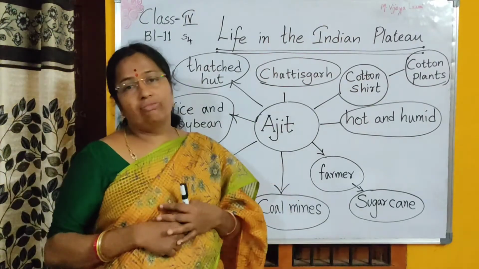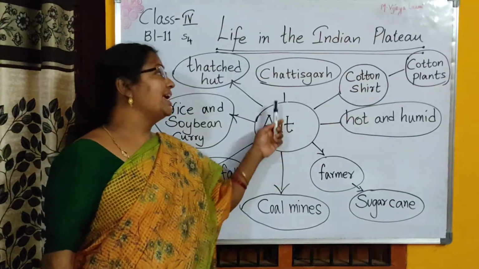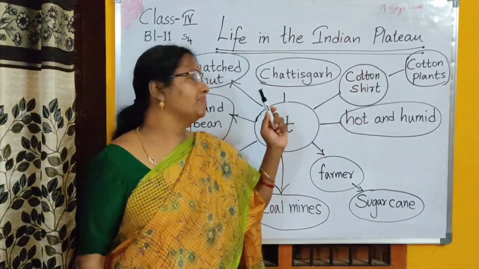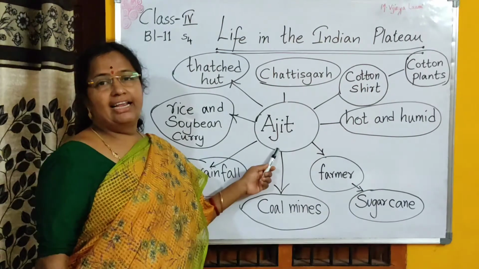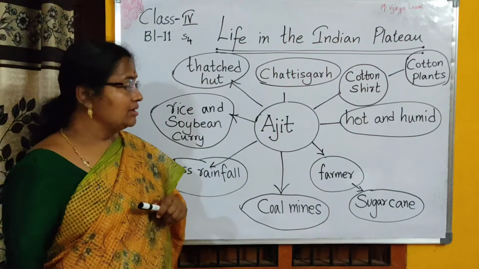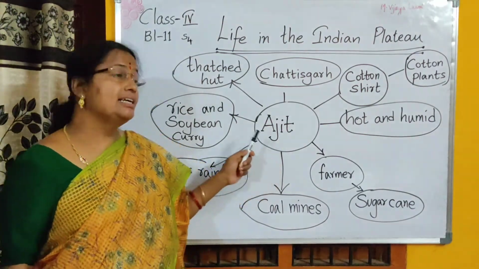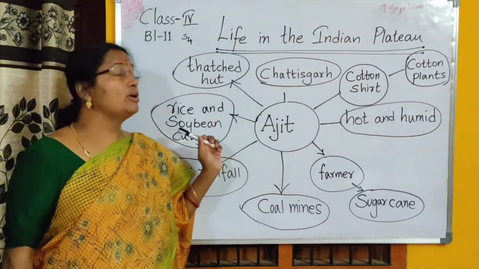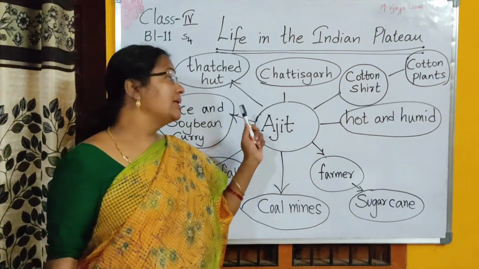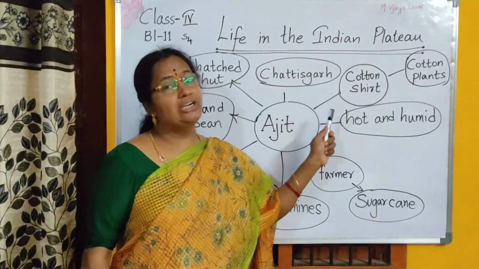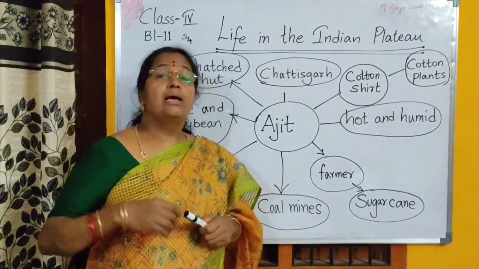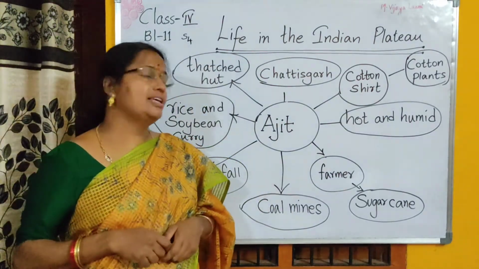So what did we learn so far? We learned about which place Ajit lives in. He lives in Chhattisgarh, which is in the plateau region. What kind of house does he live in? He lives in a thatched hut. What kind of food does he eat? Ajit was eating rice and soybean curry. What kind of clothes was he wearing? He was wearing a cotton shirt. What is there for us to understand? That there are cotton plants. People also grow cotton there.